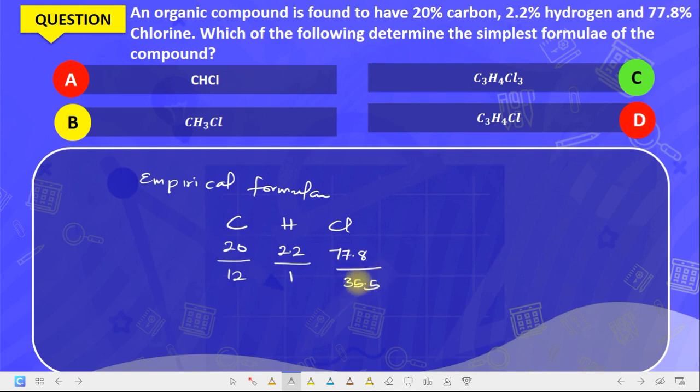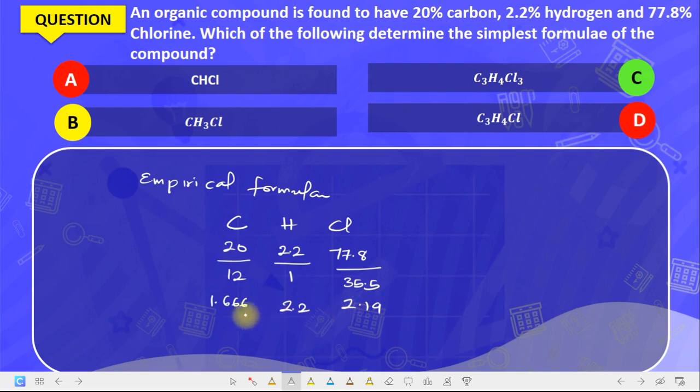So 20 divided by 12 gives 1.666. 2.2 divided by 1 gives 2.2. 77.8 divided by 35.5 gives 2.19.